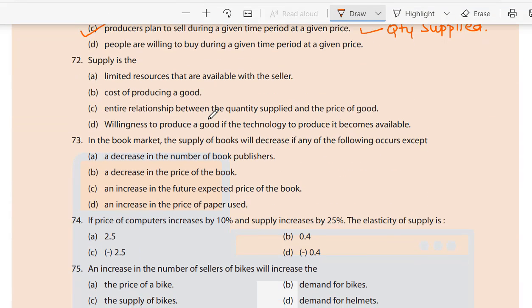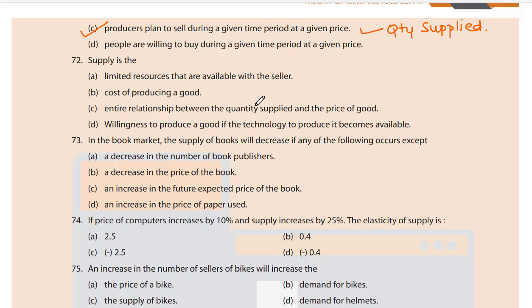72. Supply is a limited resource that is available with the seller. Cost of producing a product. Supply is the entire relationship between the quantity supplied and the price of a good, or willingness to produce a good if the technology to produce it becomes available.